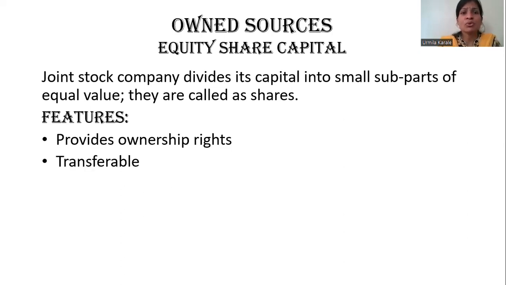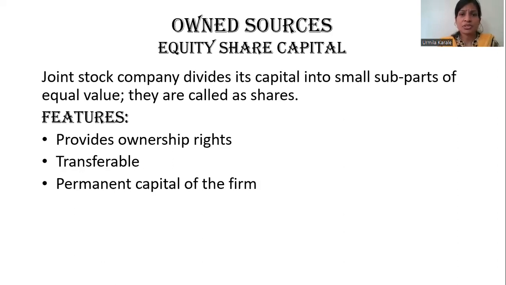Second, we know all these shares are transferable using stock exchanges. You can buy and sell the shares if you don't want them. For the company, it's a permanent capital, because once the company issues the shares, it does not make repayment for them. The company just issues the shares, people buy them, and then they get transferred from one investor to another. So for the company, it's permanent capital. The company will not have to make repayment unless there is a buyback of shares, which is a very rare condition.